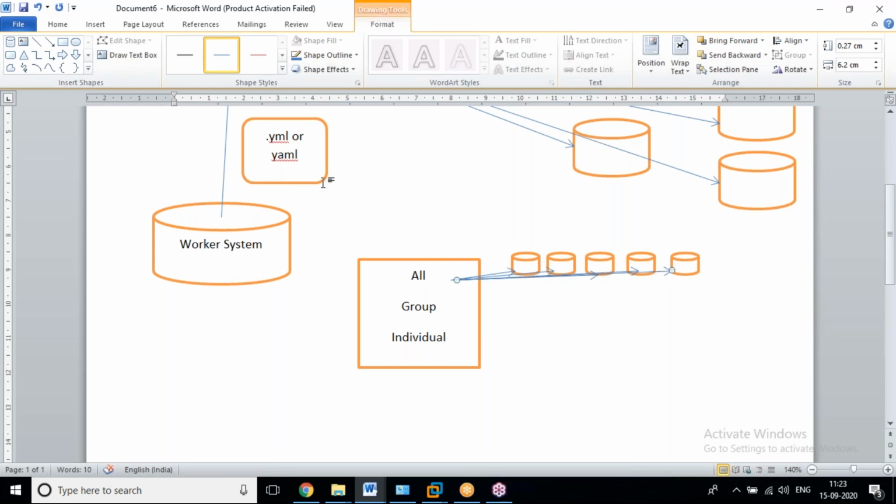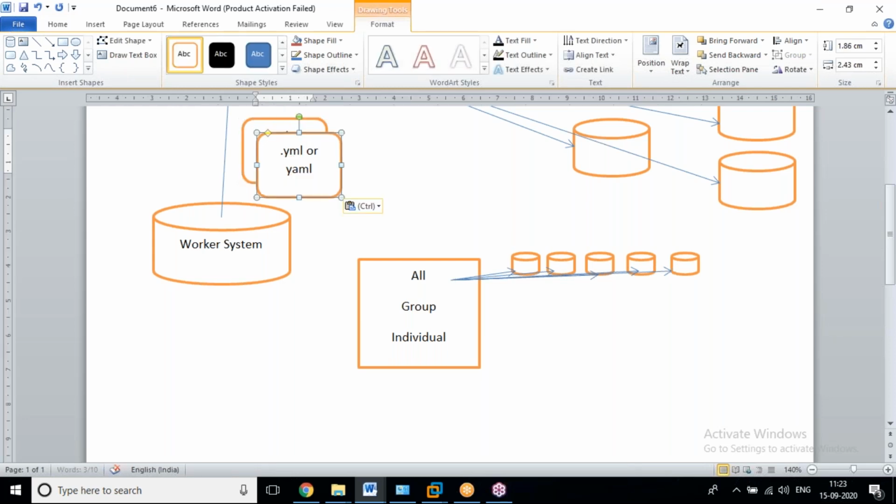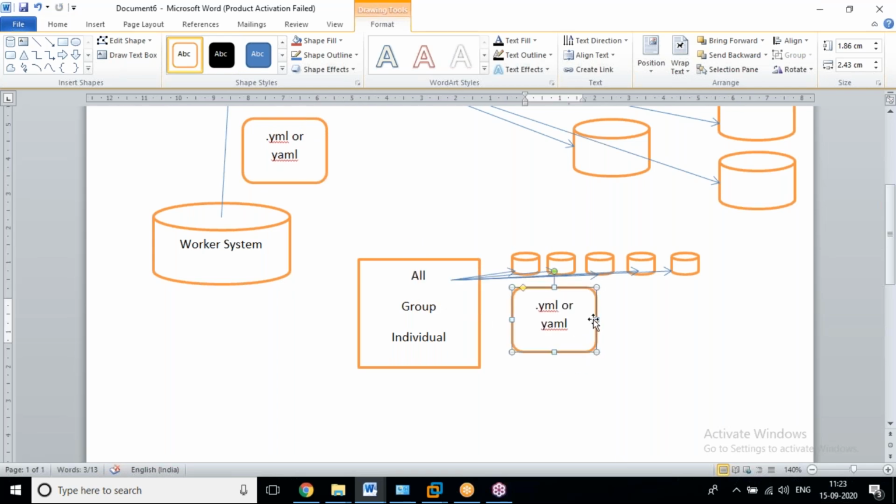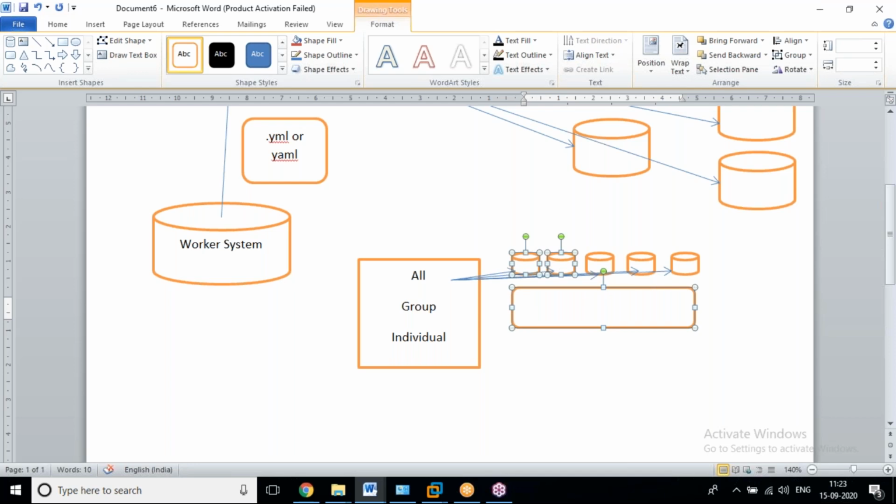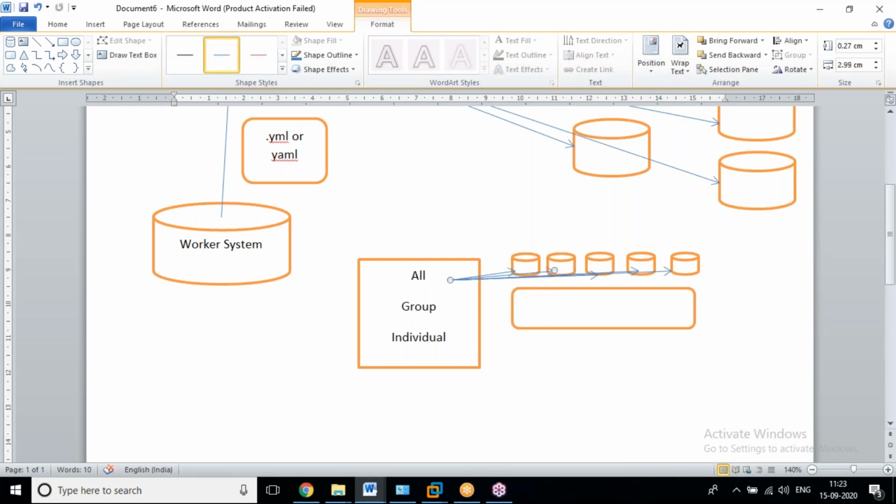Like this, here's a group. One group can contain one or more servers. For example, you have a total of 6 servers, and that is one group.